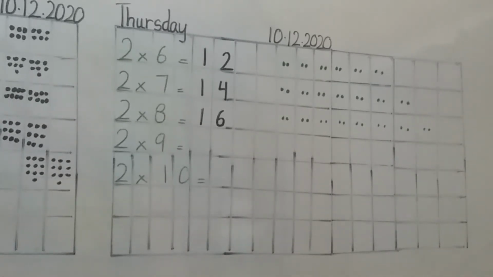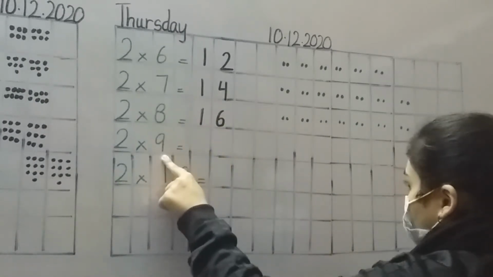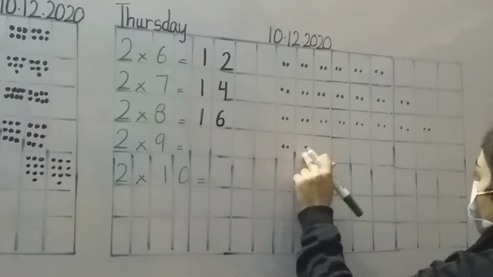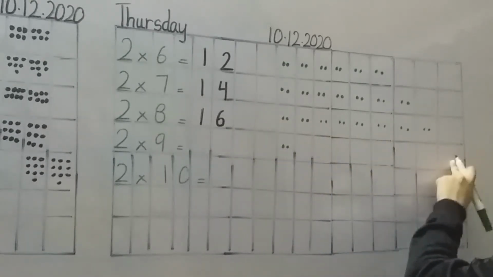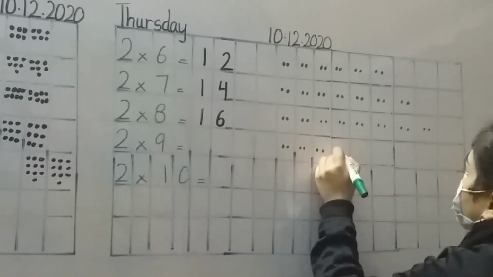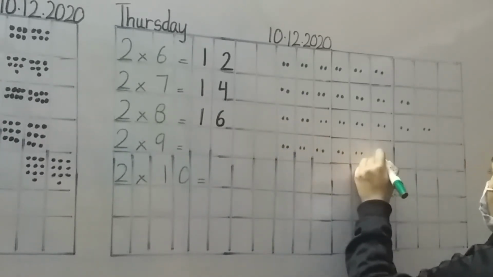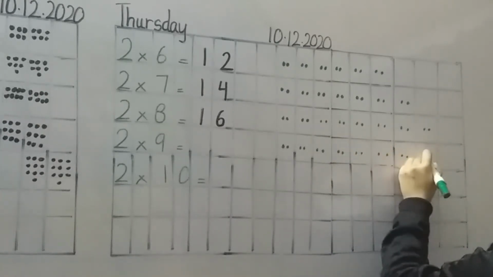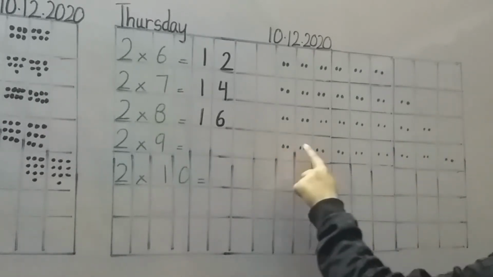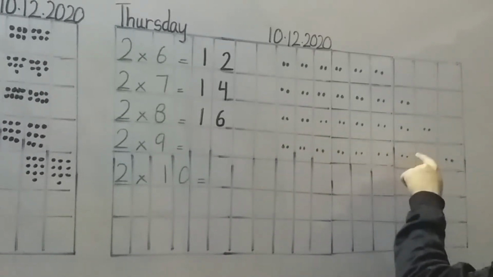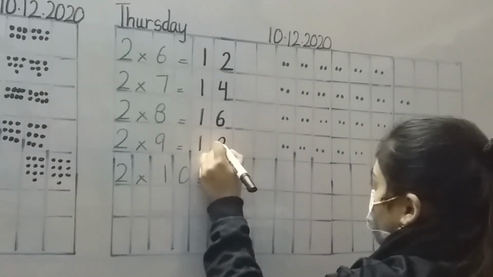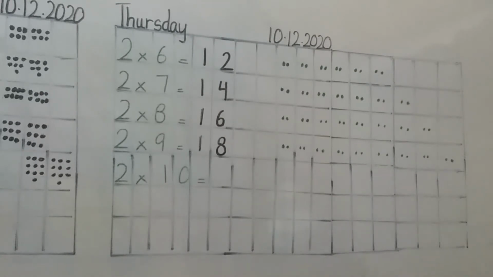Alright, now 2 into 9. How many sets? 9. How many items? 2. 1, 2, 3, 4, 5, 6, 7, 8, 9. Alright, 2 items each, right? And we have one less for the lower one. Let's count: 1, 2, 3, 4, 5, 6, 7, 8, 9, 10, 11, 12, 13, 14, 15, 16, 17, 18. Our answer is correct again. 2 into 9 is 18. Now let's see the last one.